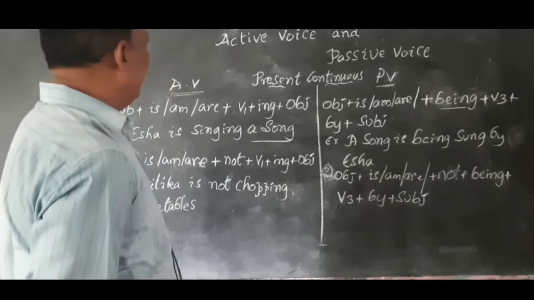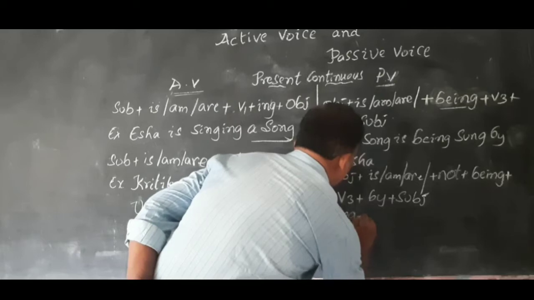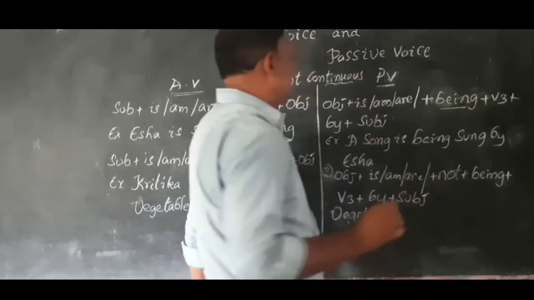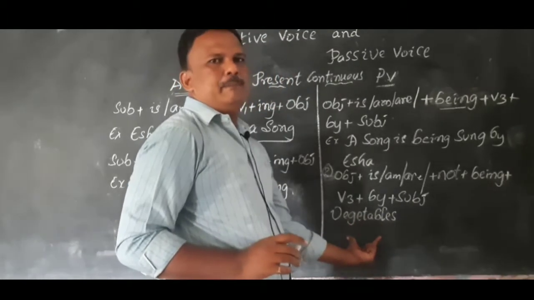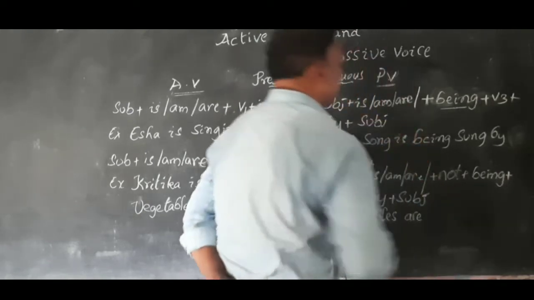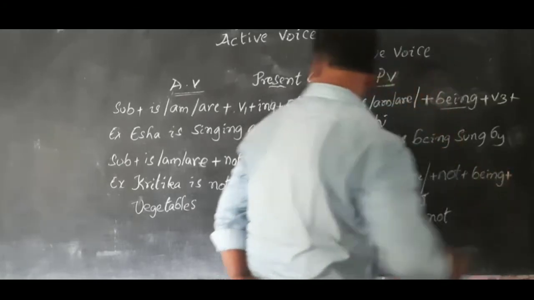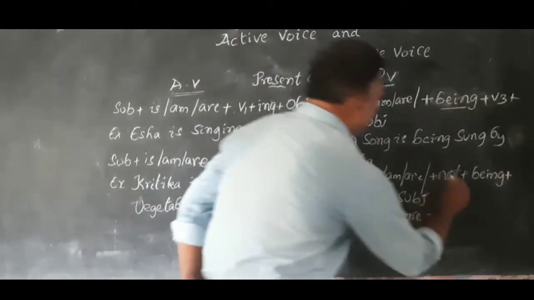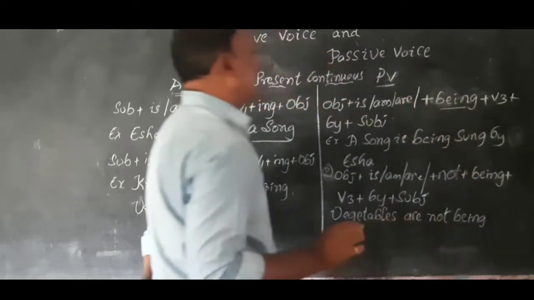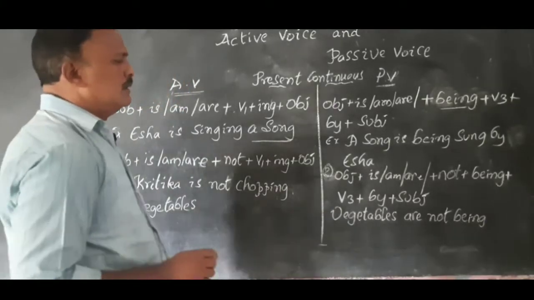Here what is the object? Vegetables. Vegetables is a plural word, so we have to use are here. Vegetables are not being, what is the V3 form of chop?